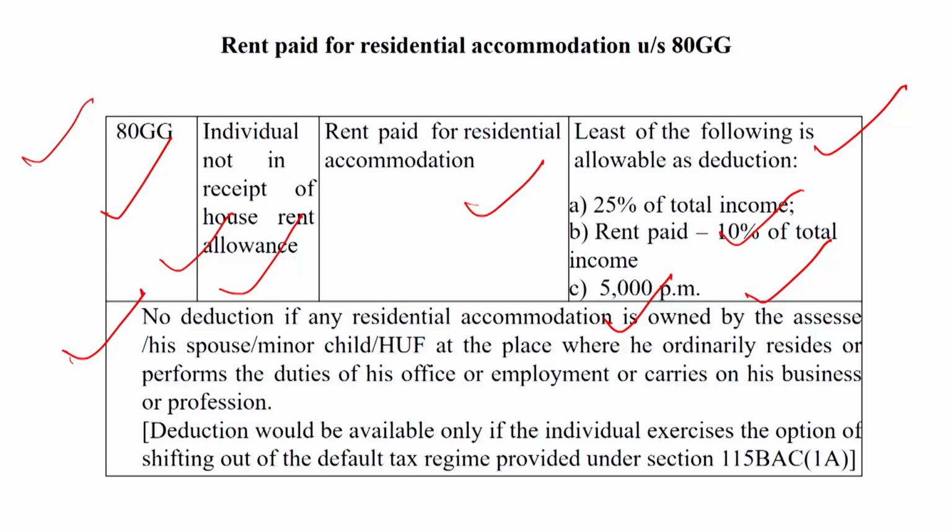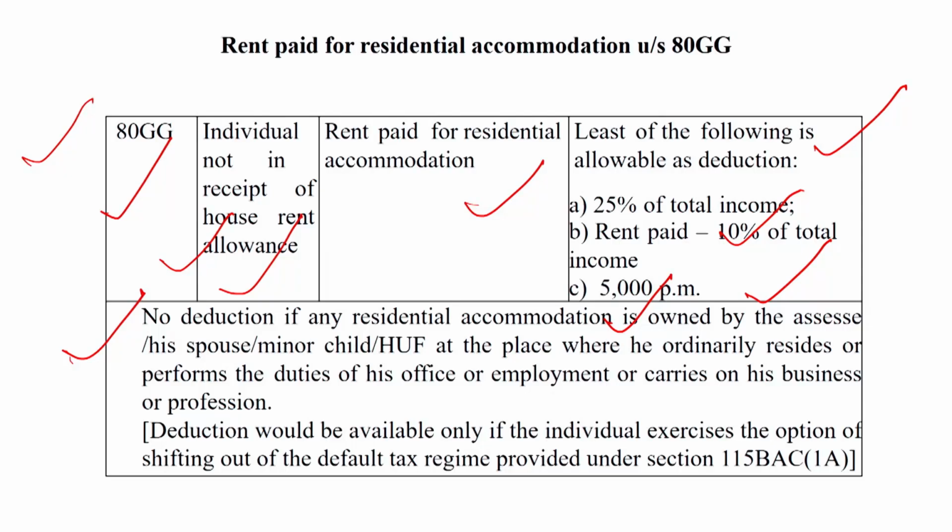It means no house property is owned by the assessee. If house property is owned by the assessee at the date of submitting the ITR, the deduction is not eligible.